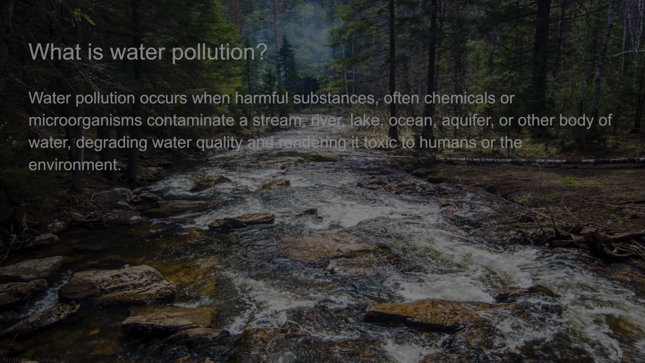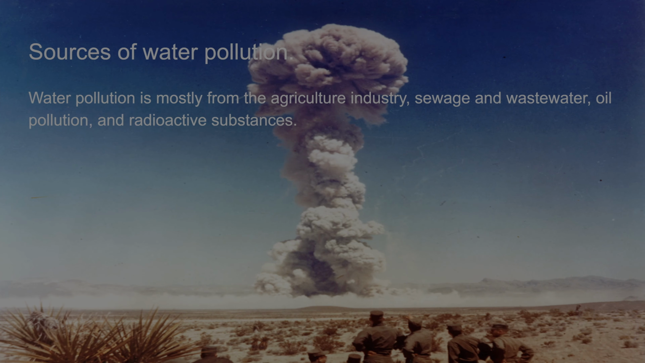What is water pollution? Water pollution occurs when harmful substances, often chemicals or microorganisms, contaminate a stream, river, lake, ocean, aquifer, or other body of water, degrading water quality and rendering it toxic to humans or the environment. Sources of water pollution: water pollution is mostly from the agriculture industry, sewage and wastewater, oil pollution, and radioactive substances.